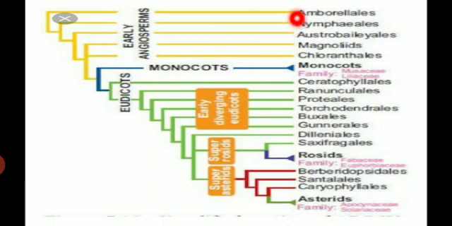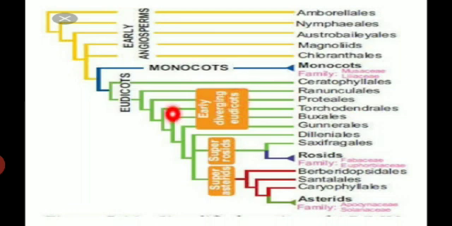The ANA grade means the amborellales, nymphaeales and austrobaileyales. Second one, monocot. The monocot is divided into two families, first one Musaceae and Liliaceae. Musaceae, for example Musa paradisiaca, banana. Then Liliaceae, for example Allium sativum, Allium cepa, etc.